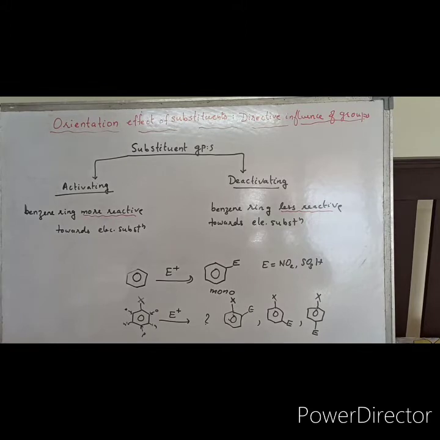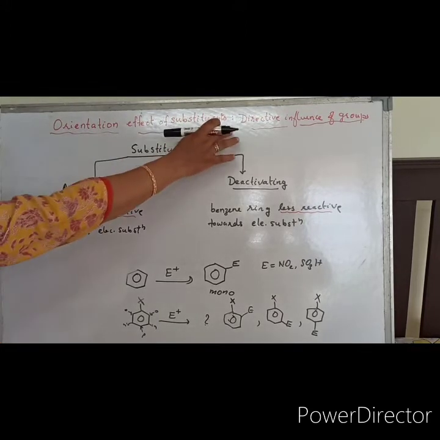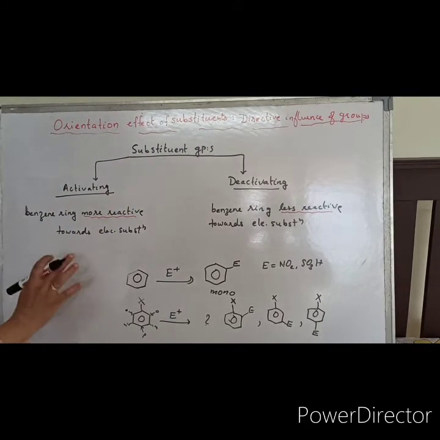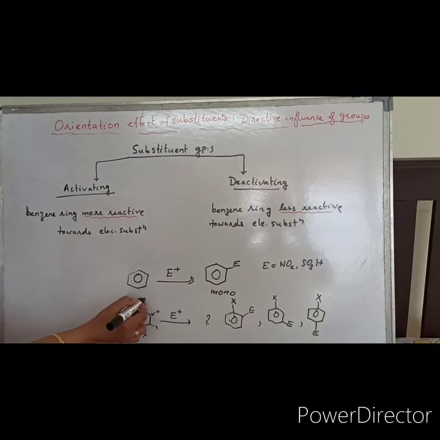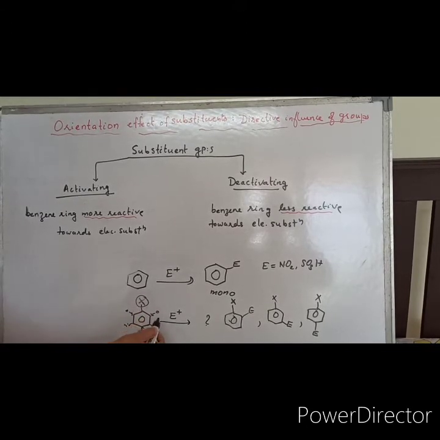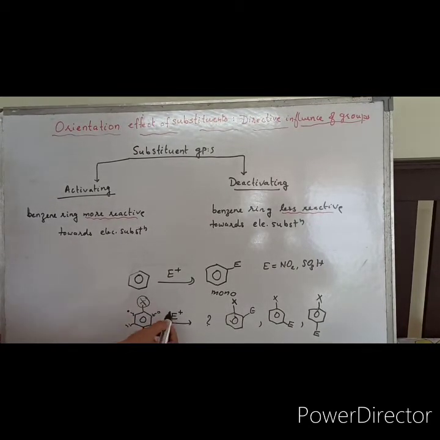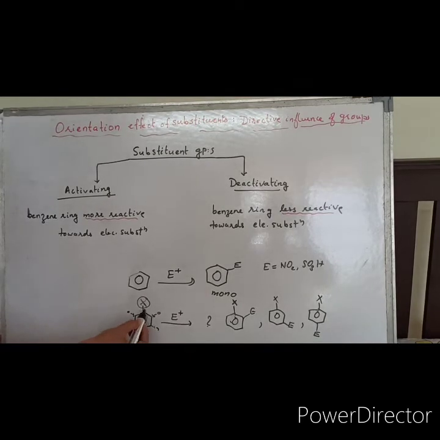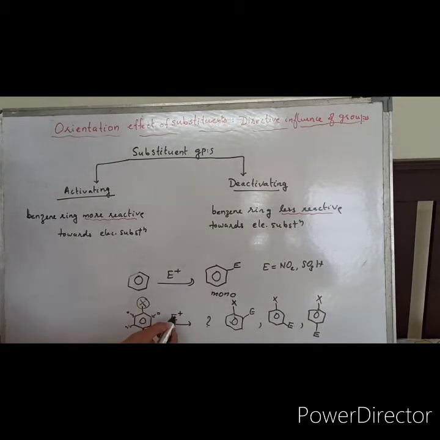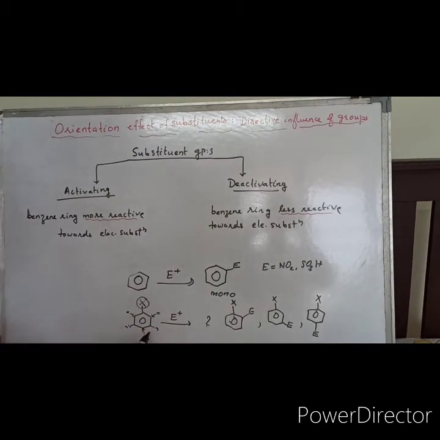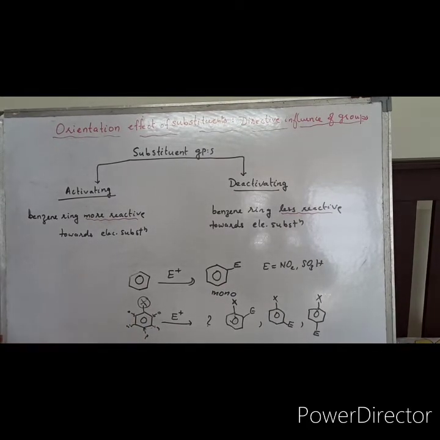So here comes the importance of the directive influence of the groups for electrophilic substitution reactions. Where will the already present group direct the incoming electrophile? We have to see whether it is orienting or directing the electrophile towards its ortho position, or meta position, or para position. So to study those things,